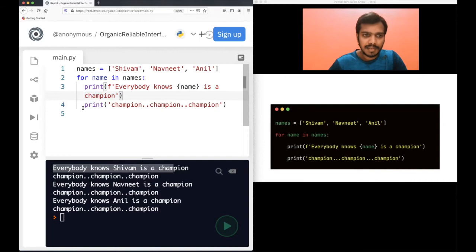Now it will go to the next line, champion, champion, champion. It will print champion, champion, champion. Then it will again go back to the for loop, next this time to Navneet, and it will print.